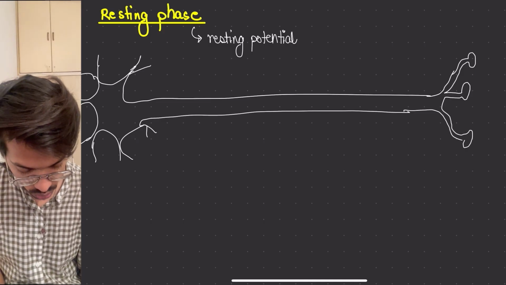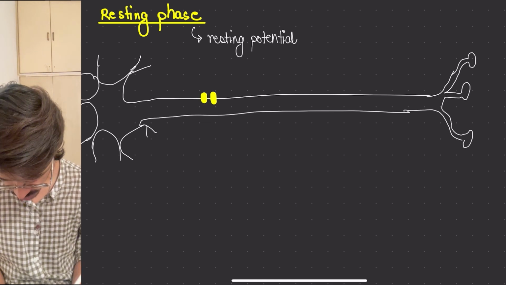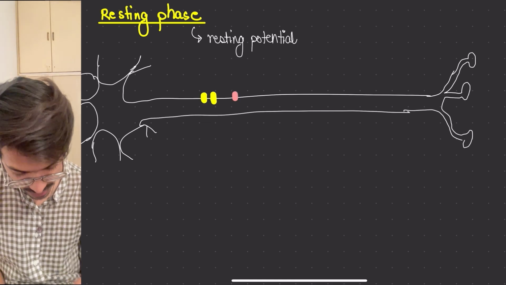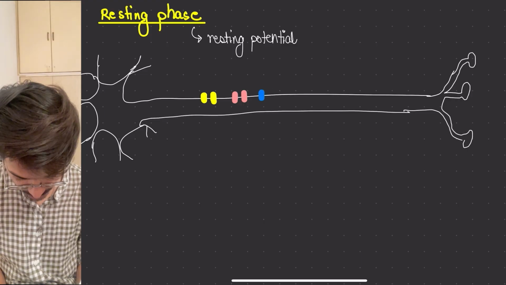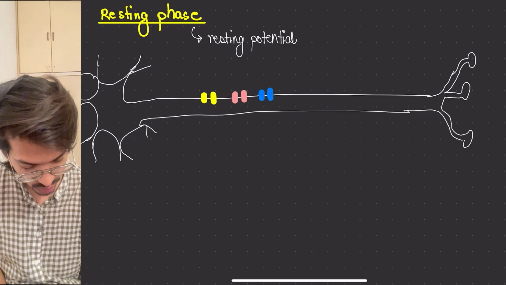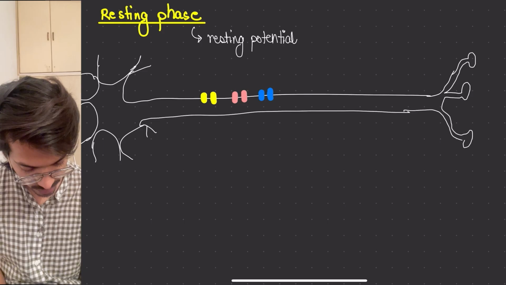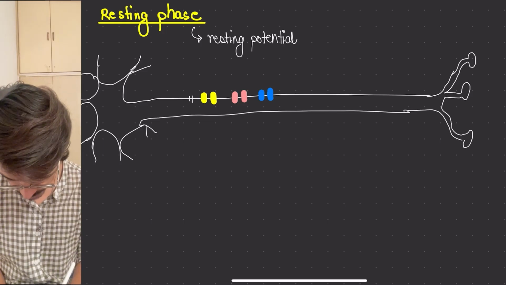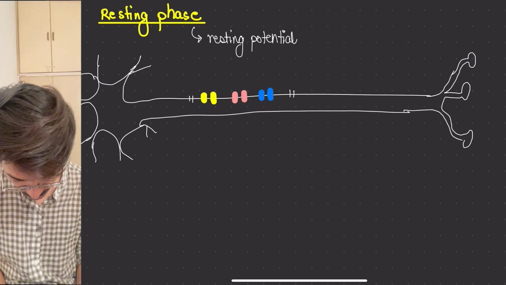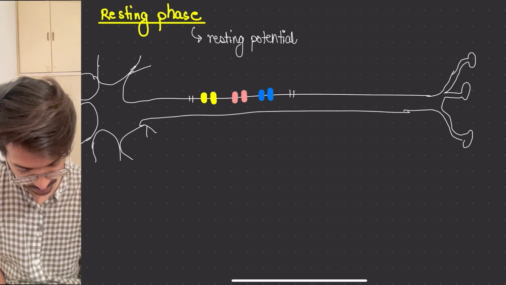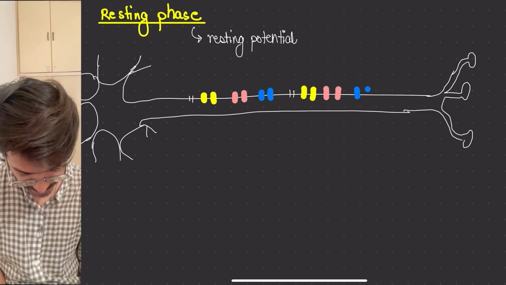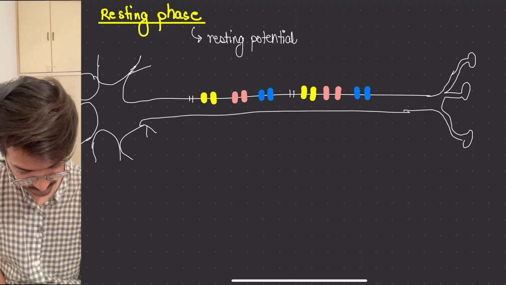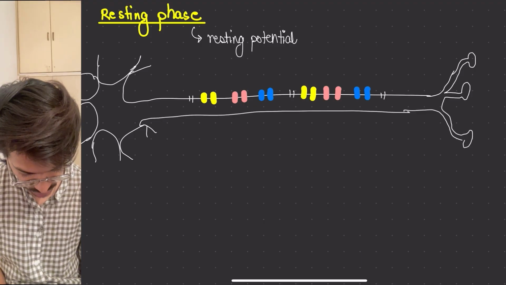So what are those things present? There is this one channel, this is another type of channel, and this is another type of channel. Certain channels which are always open are also present at regular intervals. I have made it like this. Of course, space is less now, so I am making it like this. These are the different channels present.